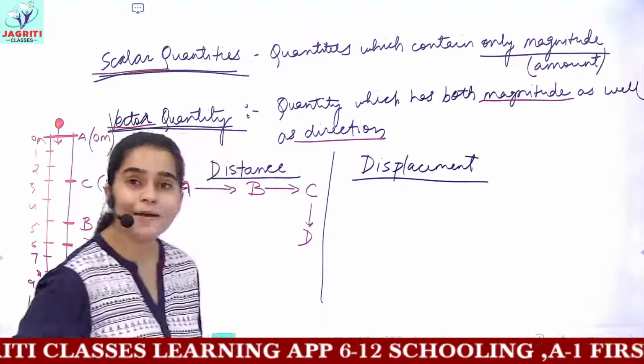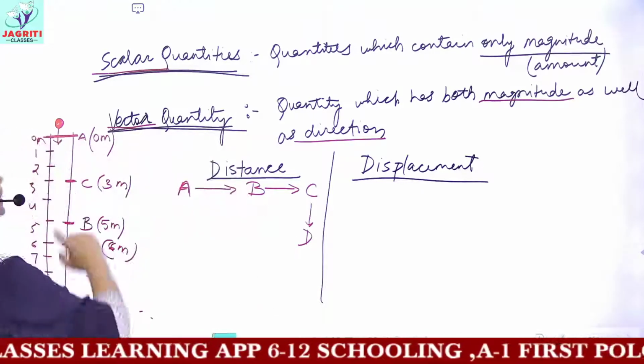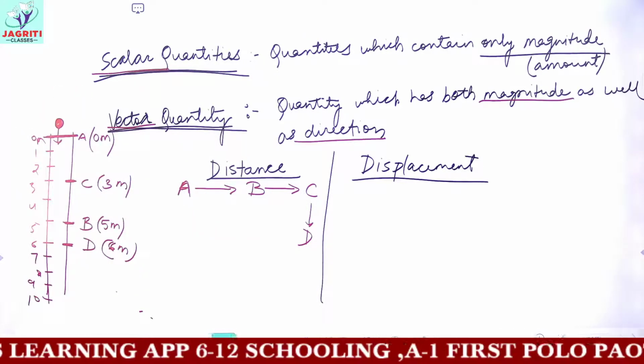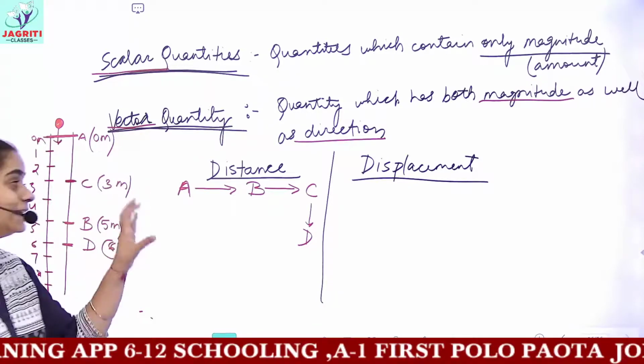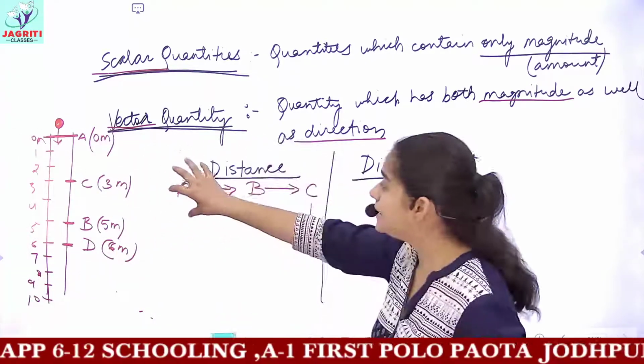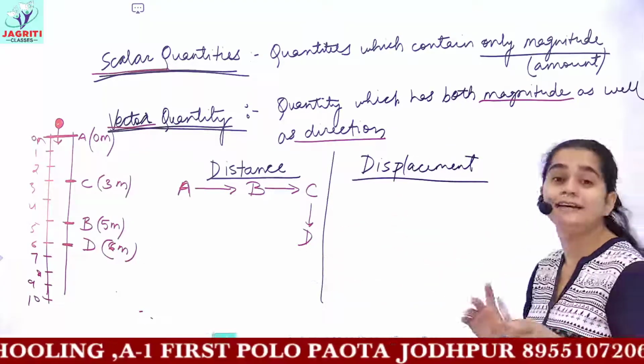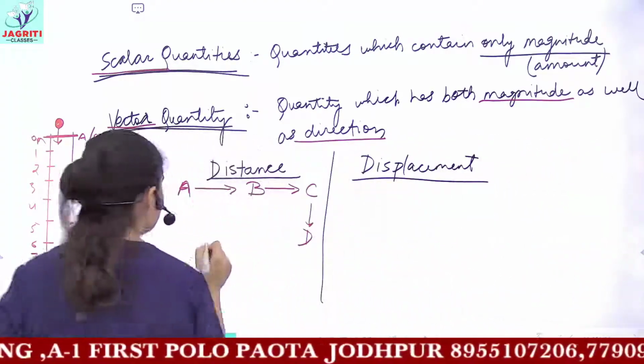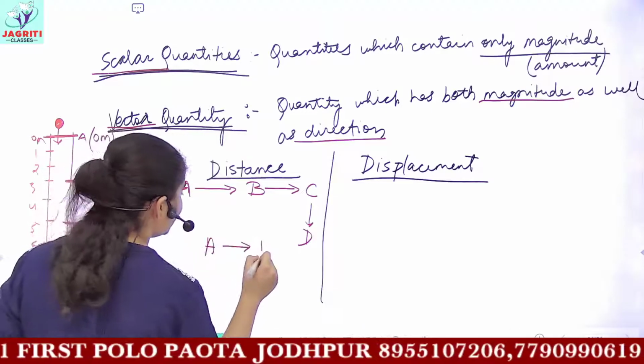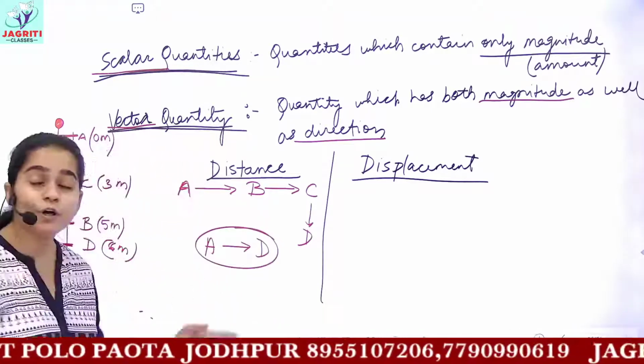So now I am asking, can you tell me the total distance traveled by the object? When an object started to move from point A, then it moved to point B, then to the point C, and then again to point D. Now what is the total distance traveled from the point A to D? What would be the total distance?